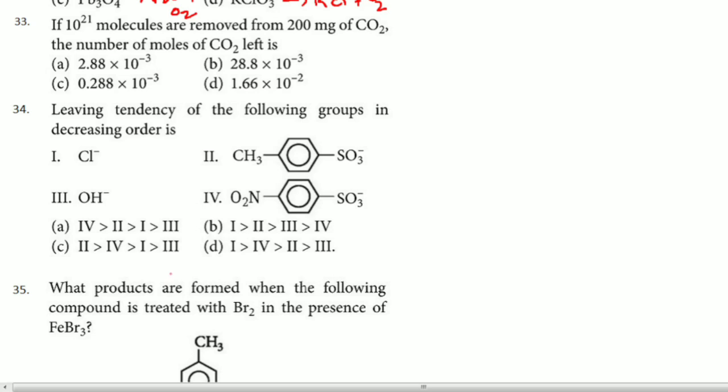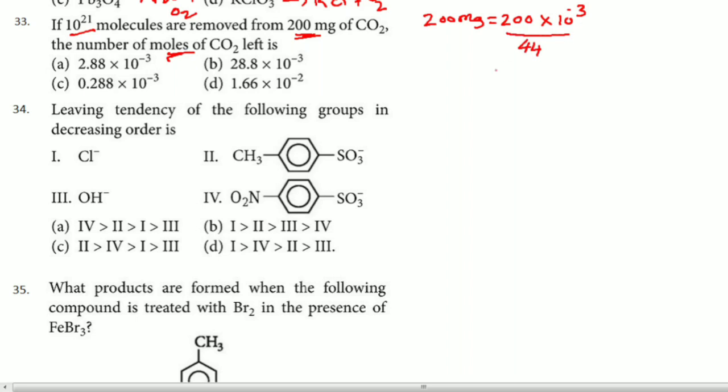33rd question. If 10 to the power 21 molecules are removed from 200 mg, what is the number of moles left? The question is asked in terms of moles, hence we will first convert this 200 mg into moles. So 200 mg is equal to 200 into 10 to the power minus 3 g. The number of moles is mass divided by molecular mass, which is 44.